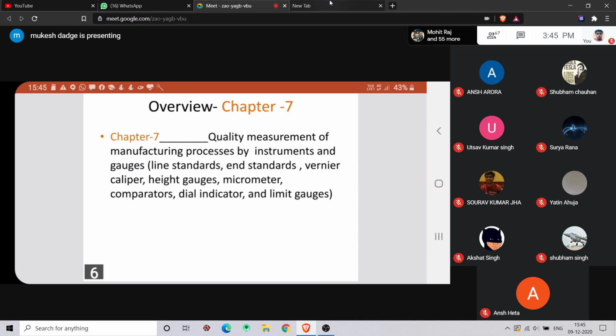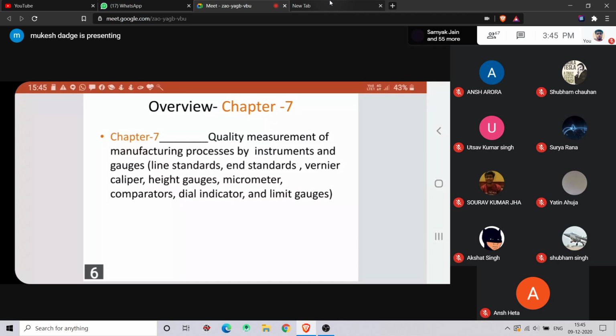Go and no-go gauge, right? So 25 plus 5 microns, 25 minus 5 microns. To have the two dimension limits, you should have two limit gauges. Two limits are there, so two gauges should be there. You can also make specific gauges for a specific product. You fit that product and you will check all dimensions.